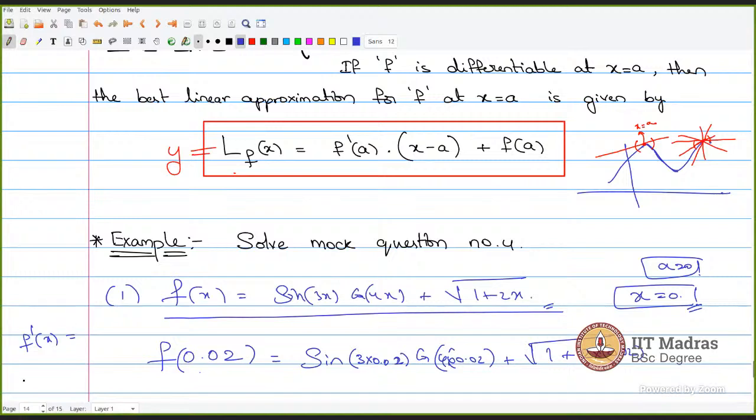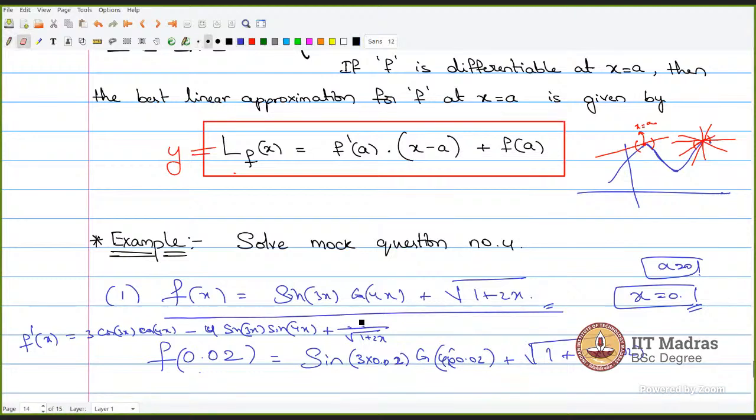In order to compute f dash of 0, you need to know what f dash of x is first. So if you compute f dash of x, this will be sine 3x times cos 4x plus 3 cos 3x cos 4x minus 4 sine 3x sine 4x plus 1 by root over 1 plus 2x times 2. So these are all differentiation formulas. Use those formulas and you will get this.